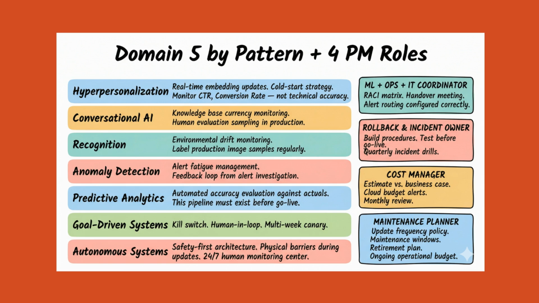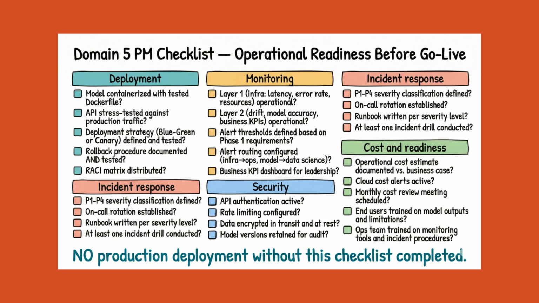4 PM roles in Domain 5. The ML Operations and IT Coordinator owns the RACI matrix and a handover meeting. The Rollback and Incident Response Owner builds the procedures, tests them before go-live, organizes quarterly drills. The Cost Manager estimates operational costs against the business case, sets cloud budget alerts, reviews costs monthly. And the Long-Term Maintenance Planner defines update frequency policy, schedules maintenance windows, plans for model retirement, and builds the ongoing operational budget.